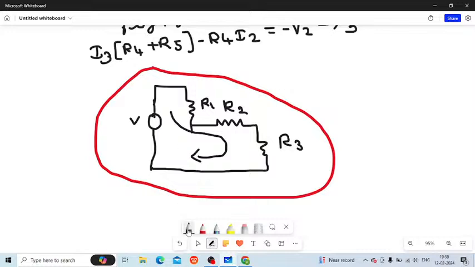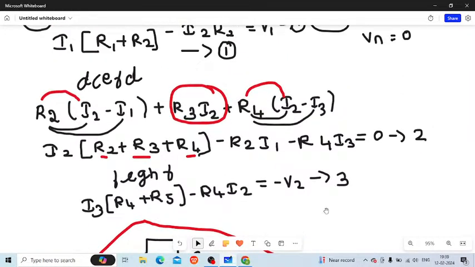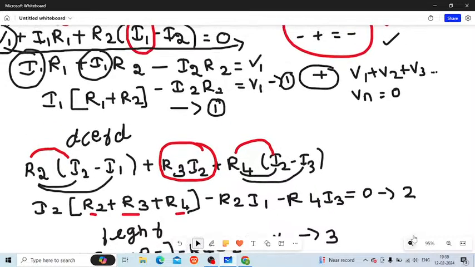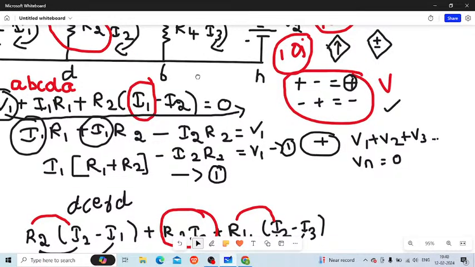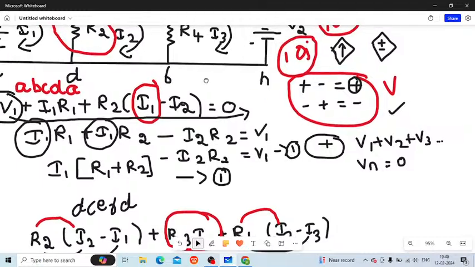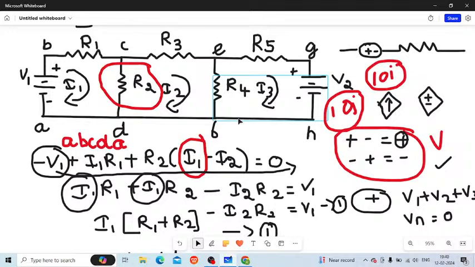Okay, and we have also discussed the sign convention, that is negative to positive is negative, and positive to negative is positive for all the voltages, and for all the resistances it is positive, we have discussed. So that you have to follow, and I told you how to construct an equation, and you have to write it applying KVL for the meshes. So why we have taken the second step, that is all the nodes of the electrical circuit are named by letters, either capital or small letters, so that you get to know the meshes easily, and you can write the names of the meshes so that the evaluator can get it easily.